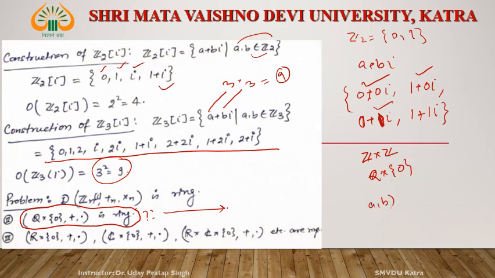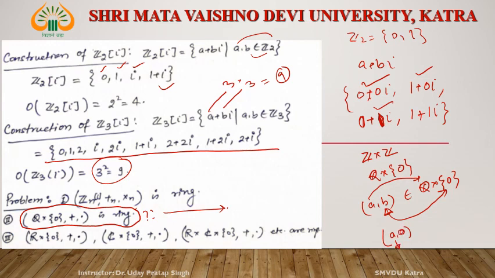If (a, b) belongs to Q cross 0, then a is from Q but b is from 0. It means the second element of the ordered pair is always 0. It means an element of Q cross 0 is of the type (a, 0): the first element is from the rational numbers and the second is always 0.